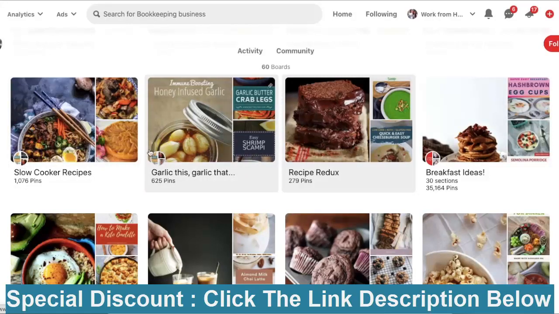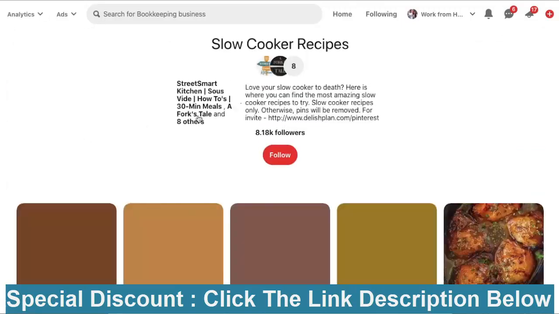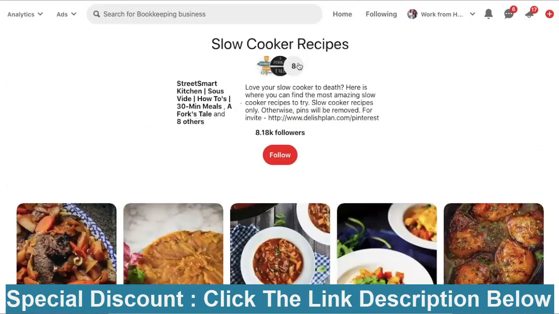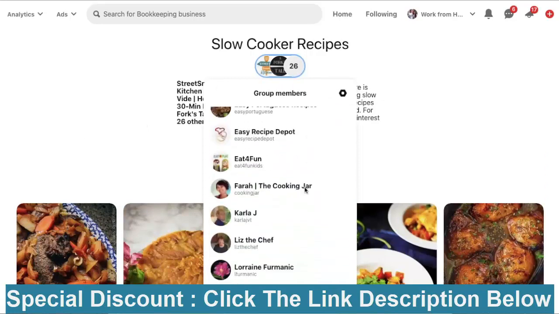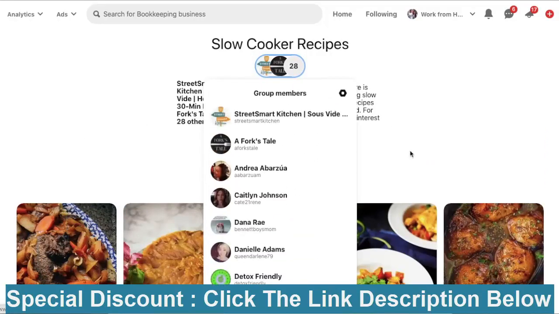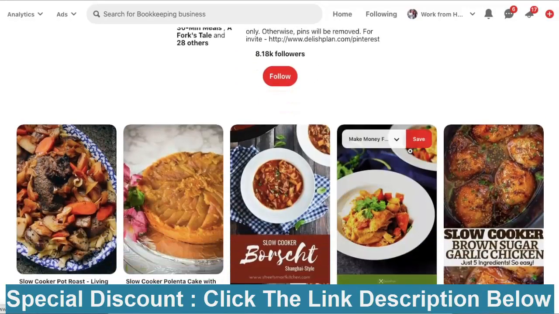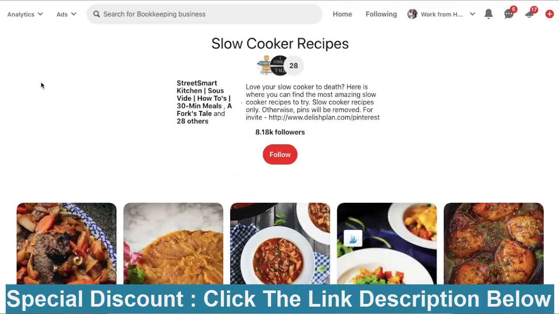That means that the board is created by somebody else, or the board is created by this person, but there are multiple people who are contributing to this board. For example, you can see that there are 8 people who are added to this group board. So all these people can contribute, can pin to this board. If you want to join this board, you will always find how to do that in the description section.